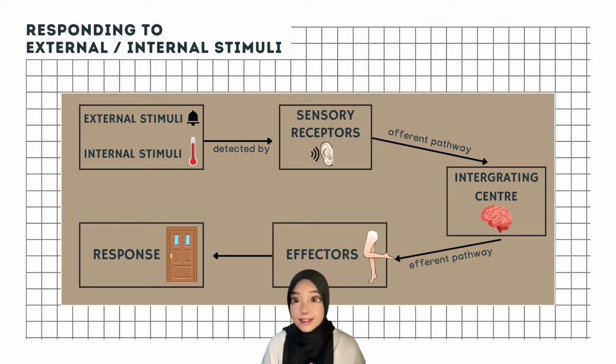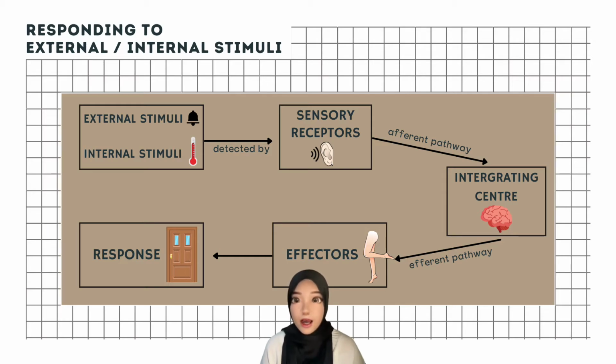When there is a stimulus from the external environment, it will be detected by a sensory receptor. Then, the sensory receptor will send the impulses along the afferent pathway to the integrating center, and then the impulses will be transmitted along the efferent pathway to the effectors. And then, the effectors will bring out the response in our body.